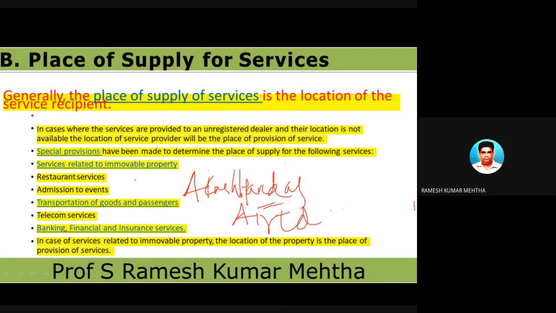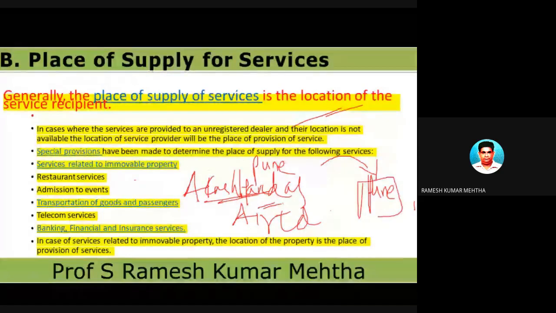The location of the service recipient is, for example, Pune, and he went to the Pune office, from where he got the connection. So where is the location of the service recipient? At Pune. And who is supplying this service? The supply of services is from Pune. So it is a case of intrastate supply of services.